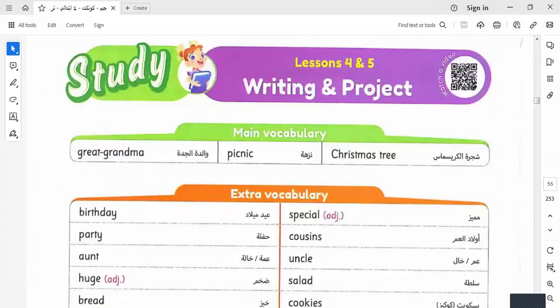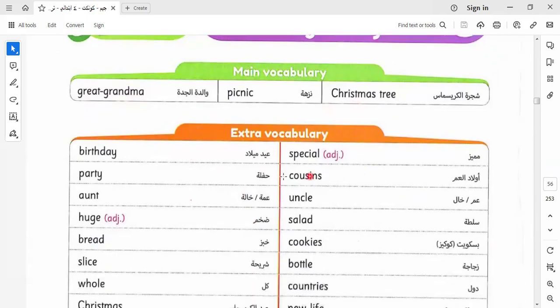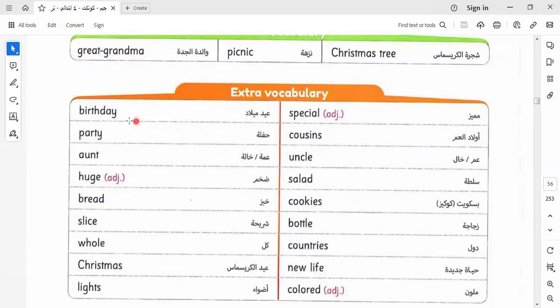Here we have writing a project. Here we have great grandma, picnic, Christmas tree. Here we have some vocab. Let's read it together: first day, special, party, cousins, aunt, uncle, huge, salad, bread, cookies, slice, whole, countries, Christmas. Here we say Christmas, with CH pronounced as K. We say Happy Christmas. New life, lights, color.